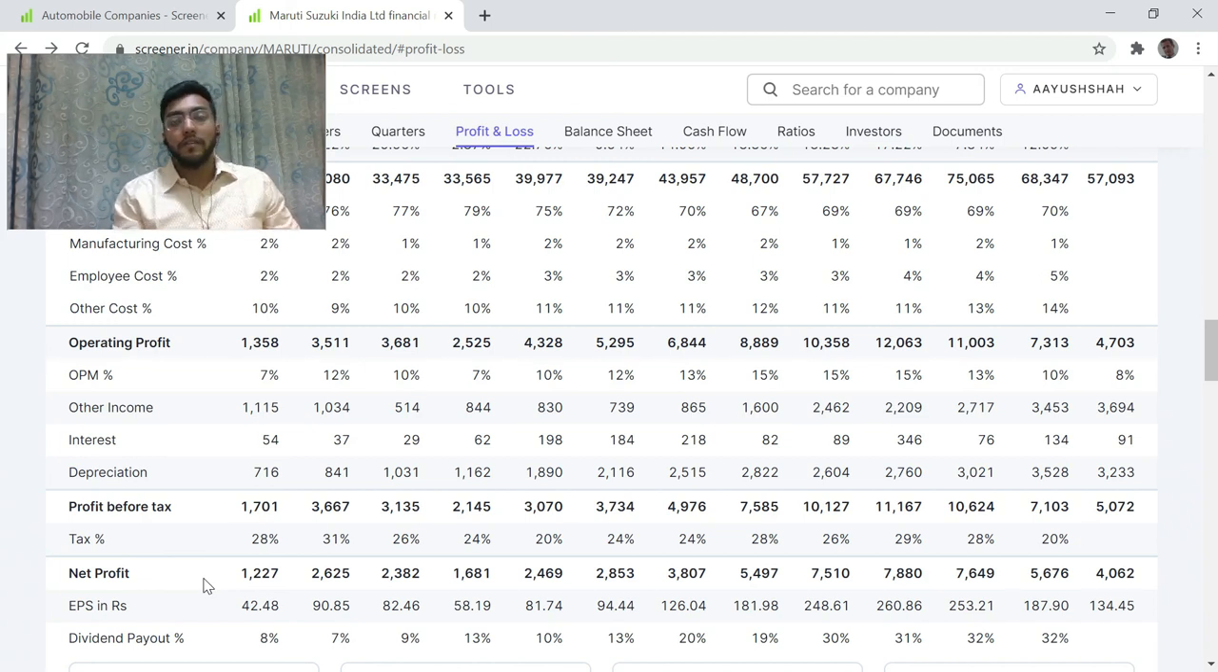Remember, with this we complete our basic understanding of profit and loss account. We can have a look at the balance sheet in the next video. Hope you have noted all the important points and have understood how to analyze a profit and loss statement.